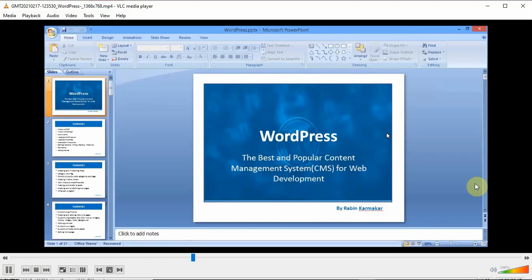websites, that may be a personal website or an e-commerce website. Basically, it was invented to manage blogs, but nowadays everything can be created and managed by WordPress. Every website, like a personal website, business website, e-commerce website, everything we can do easily using this free open source tool. This is a software tool.